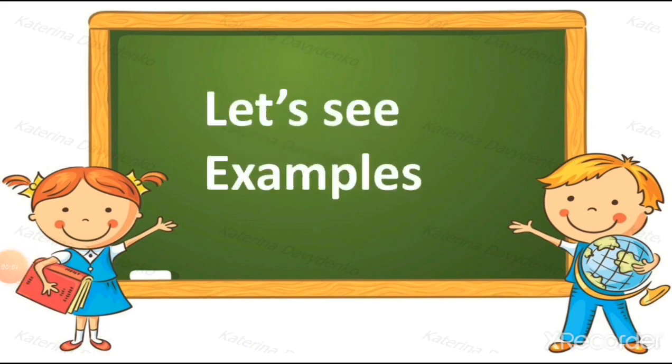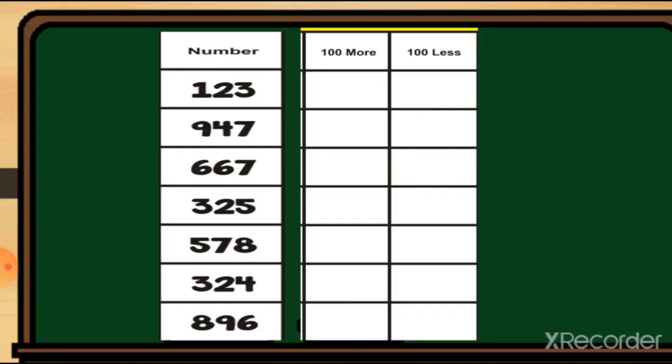Here let's see the examples of these students. Here is the example 123. So first we add one number at the hundreds place. So 1 plus 1 is equal to 2. So the number 223 will come. Now we cut one number from the hundreds place. So 1 minus 1 is equal to 0. So the number 23 will come.